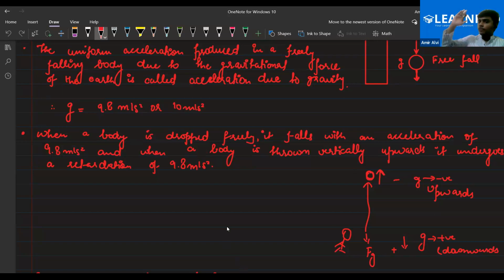Okay, when the body is thrown in the upwards direction, the effective speed keeps decreasing, because the gravitational force is acting towards the earth, not away from the earth. So it will keep decreasing, and after a certain point, the velocity will become zero when the body is thrown upwards. Then it will come back with the same acceleration due to gravity, that is g equal to 9.8 meter per second square. Okay. Clear to all of you? Yes, sir. Please do let me know if anyone is having doubt.